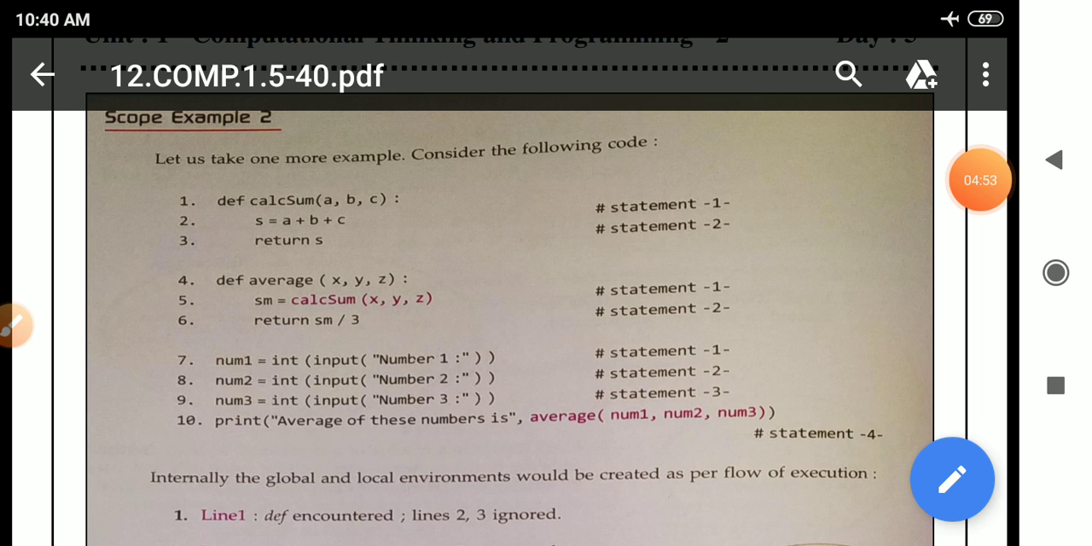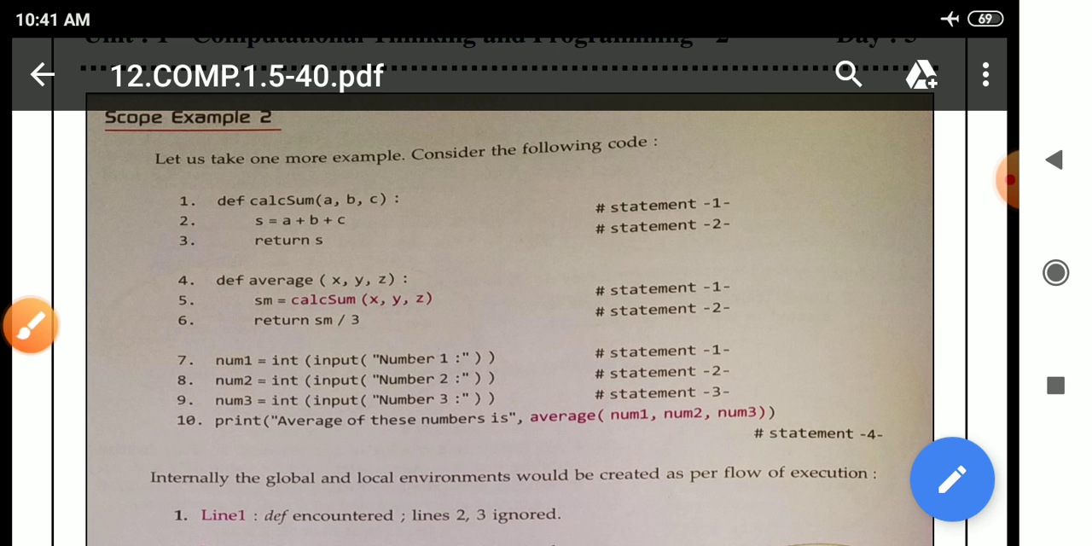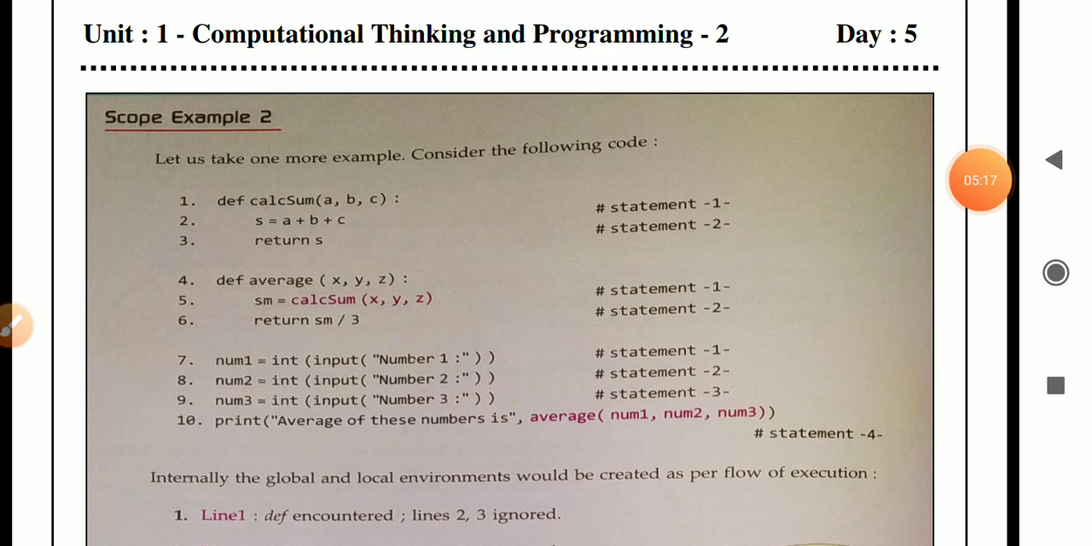In this particular program, which are the global variables? num1, num2, num3, all 3 are global variables. Which are local variables? Local variables are s, a, b and c, and after that sm, x, y and z. These are all local variables and these are global variables.